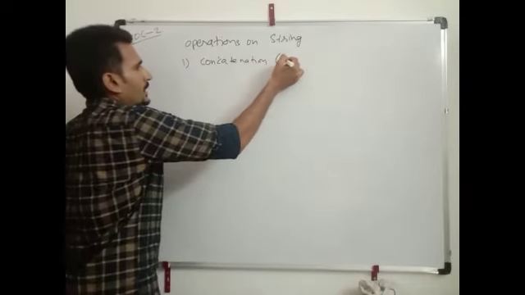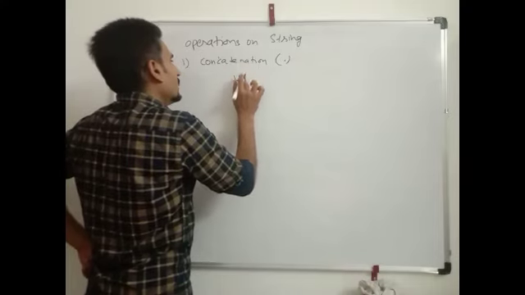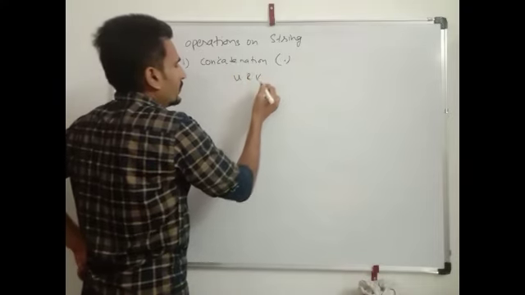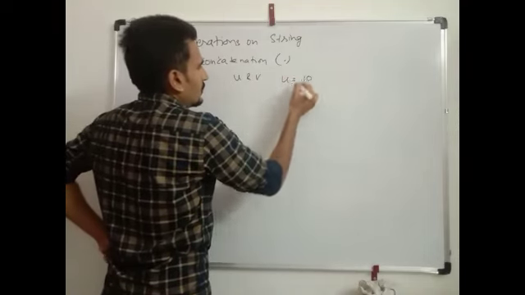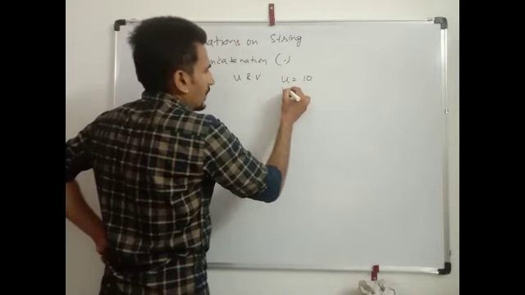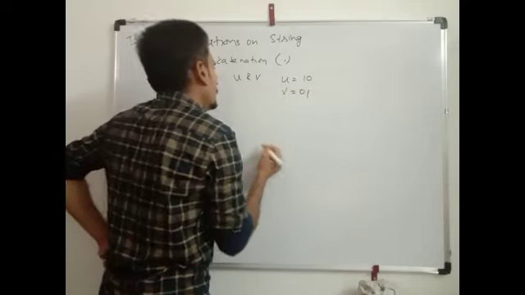It is denoted by dot. If u and v are strings, u is equal to 1 0 and v equals to 0 1.